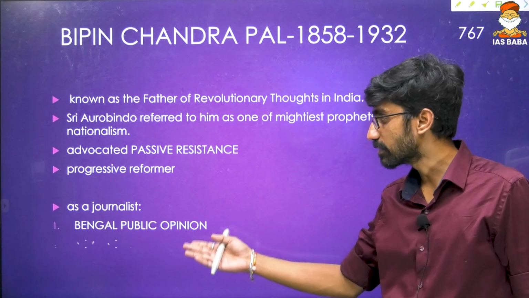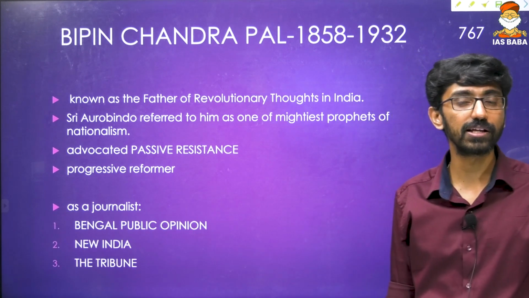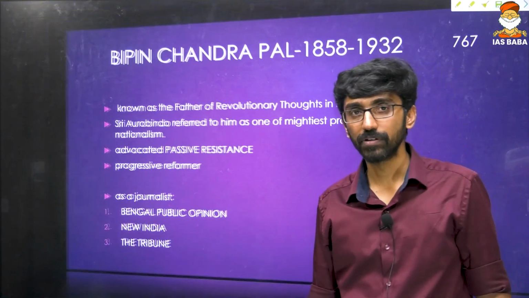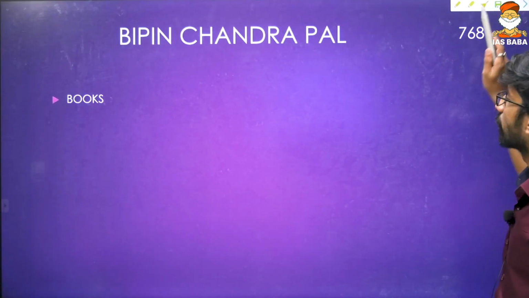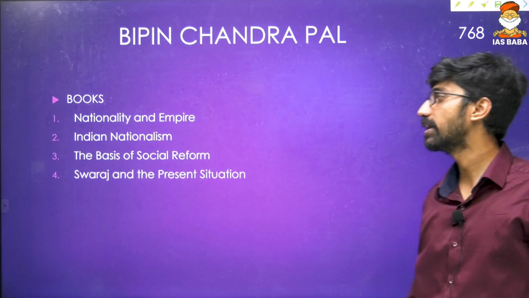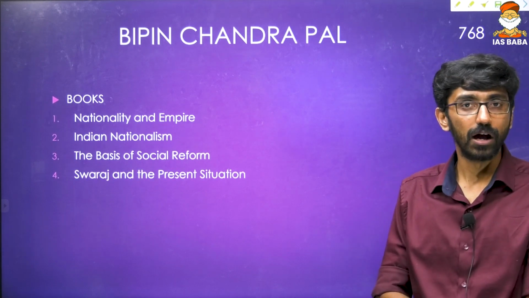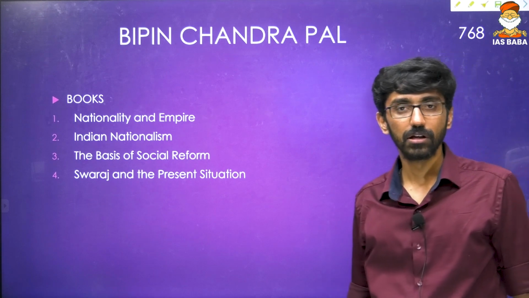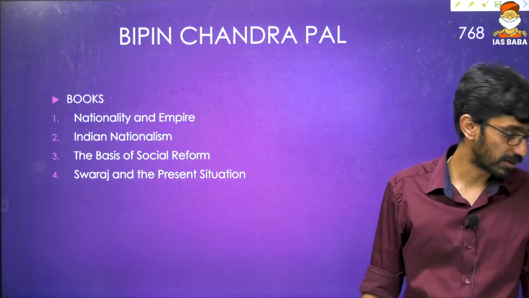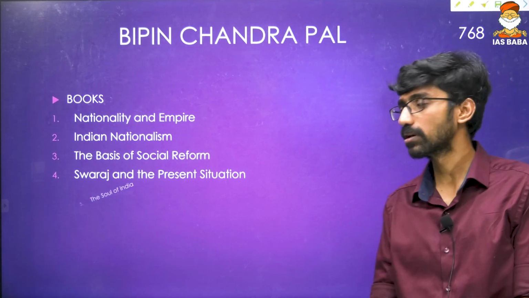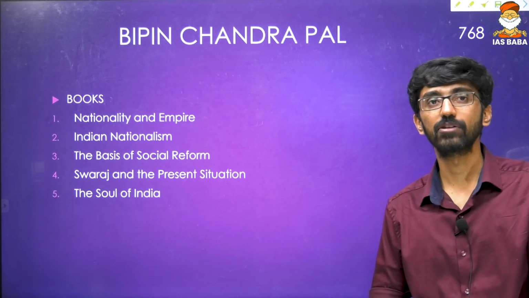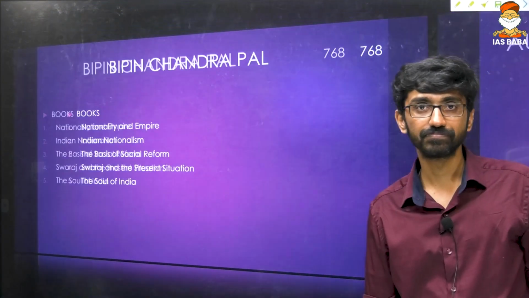As a journalist, he worked with several newspapers like Bengal Public Opinion, New India, the Tribune. So these are newspapers with which Bipin Chandra Pal worked. Then some of the books he wrote: Nationality and Empire, Indian Nationalism, the Basis of Social Reform, and Swaraj and the Present Situation. All these are some of the factual details about Bipin Chandra Pal. And one more book he wrote, The Soul of India. So this is Bipin Chandra Pal.